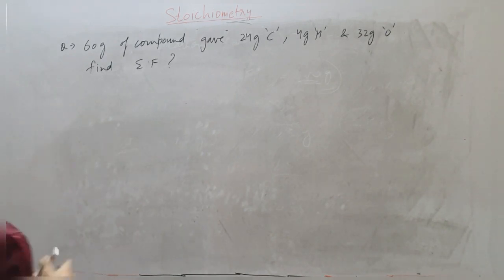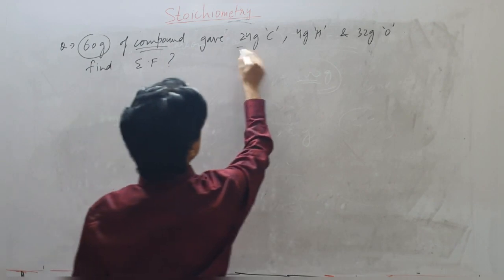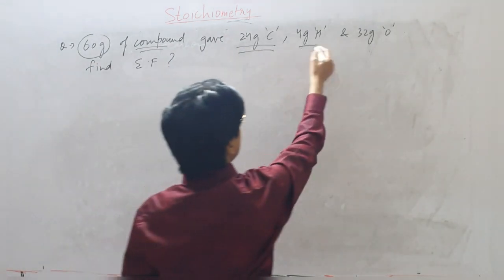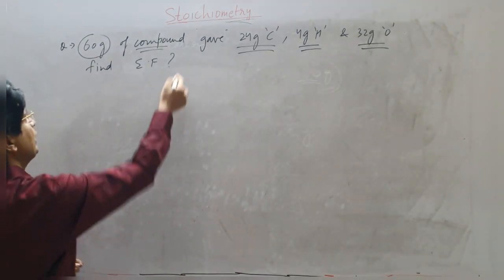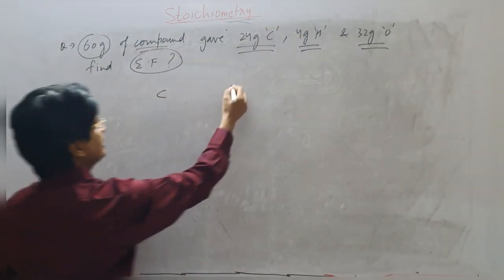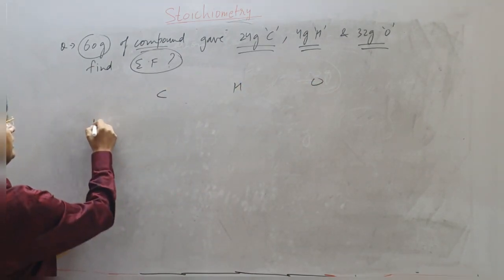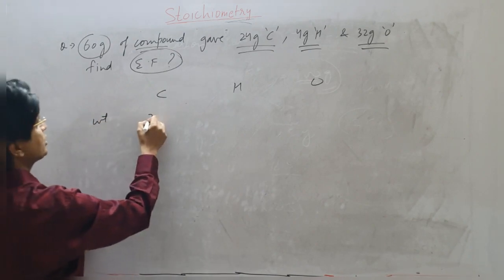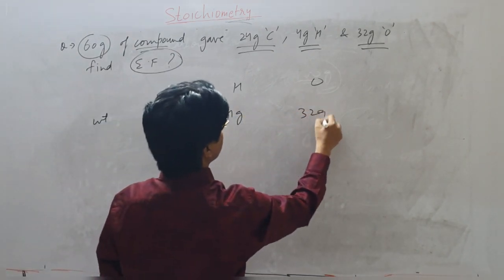Let's see this question. Again a simple question. They say that 60 gram of a compound gave 24 gram of carbon, 4 gram of hydrogen and 32 gram of oxygen. You have to find out the empirical formula of that compound. Carbon, hydrogen and oxygen are the components of this compound and they have given you weights: 24 gram, 4 gram and 32 gram.